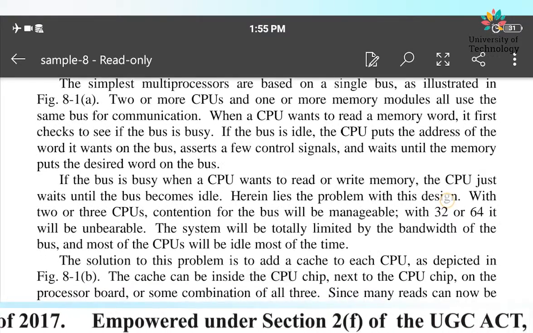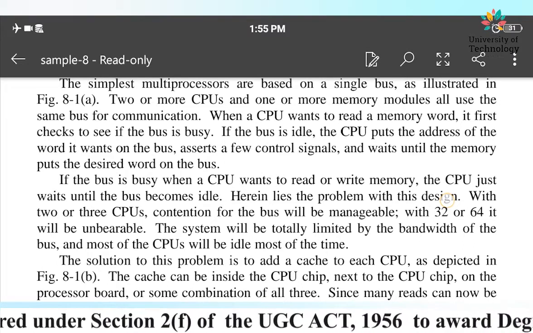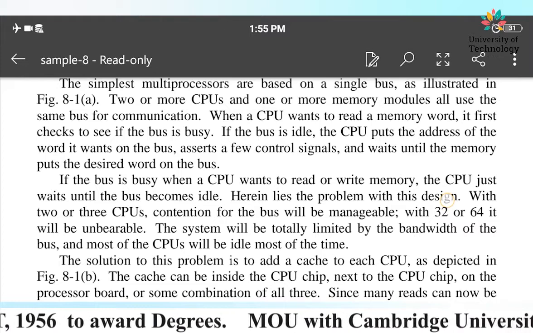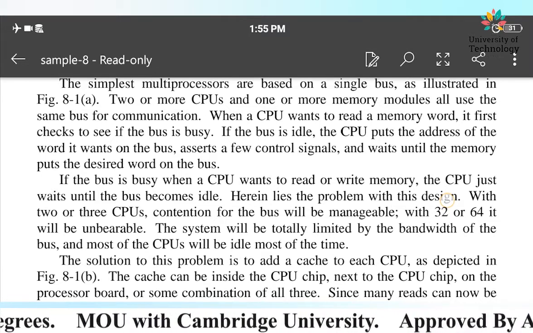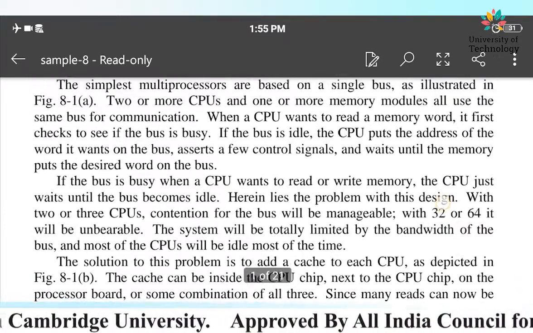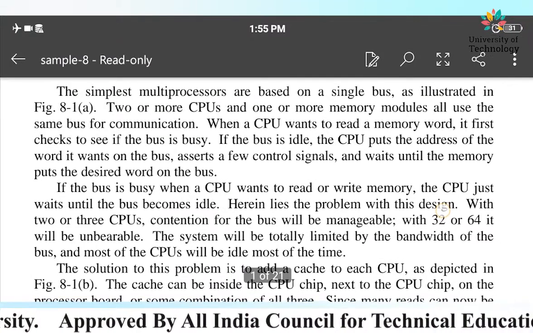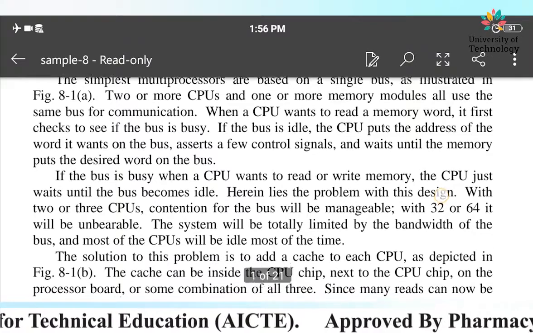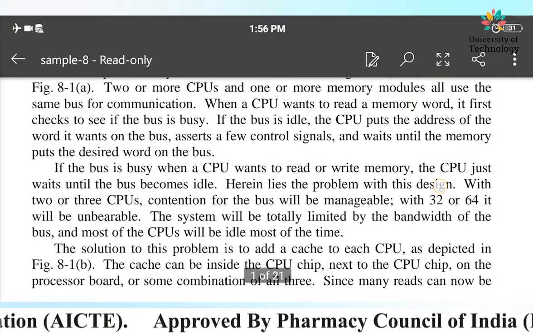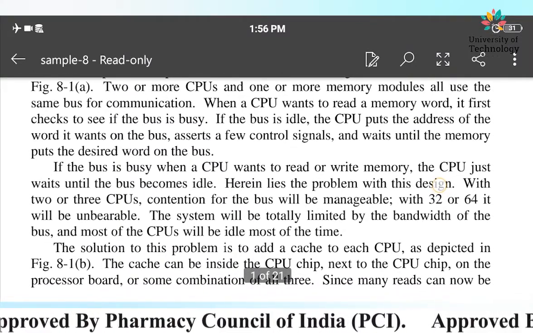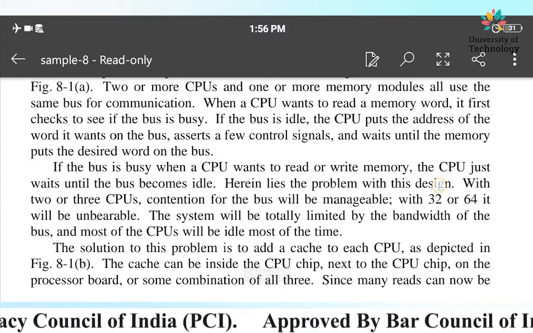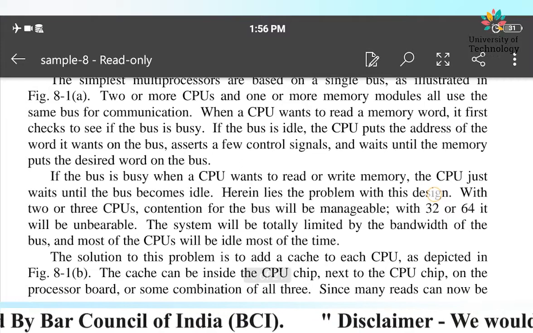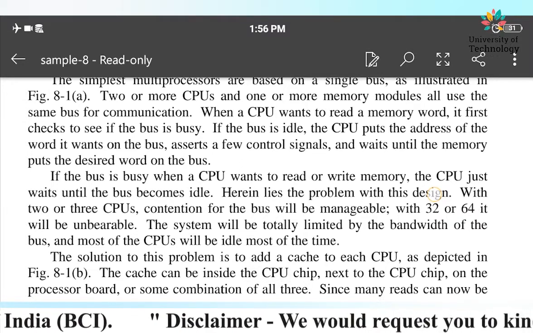So now what we have are two possibilities. What are those two possibilities that you can see from the figure? In order to communicate with the memory, what does the CPU need to do? What does the CPU have to do to communicate? It has to check whether the bus, which is the only medium for communication, the single bus system that we have, is idle or not. Now two situations could be there. Either the bus is idle or the bus is busy.